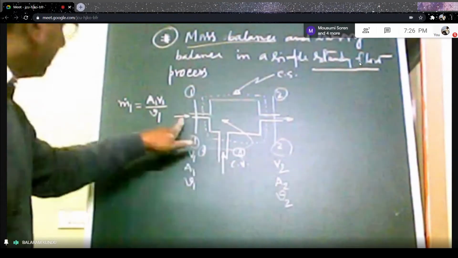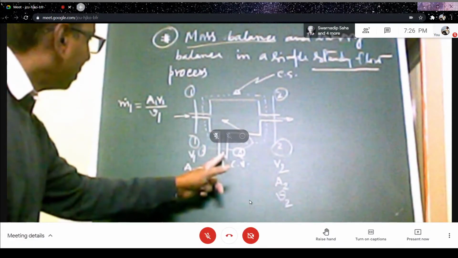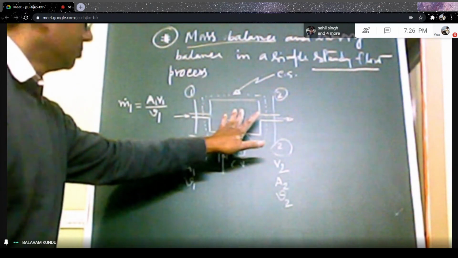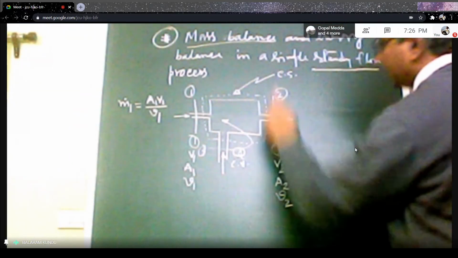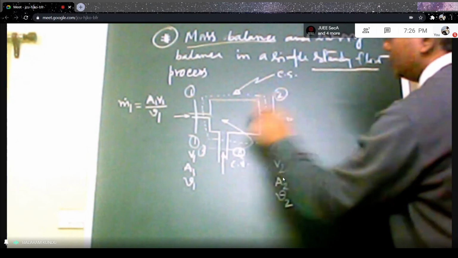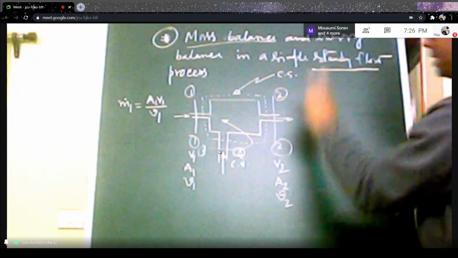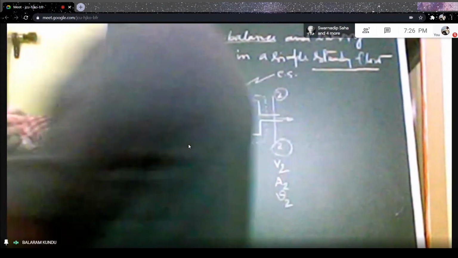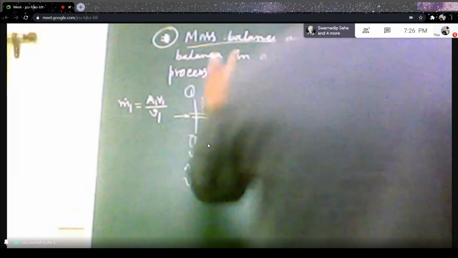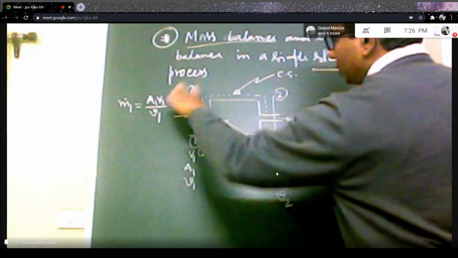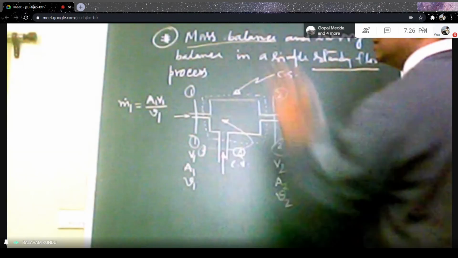Through two ports fluid enters the control volume, and the 2 section is your exit port. Fluid leaves the control volume through this port. Under this situation we want to make the mass balance. This is your 3-3, this is your 1-1. Through these two ports, fluid enters the control volume.